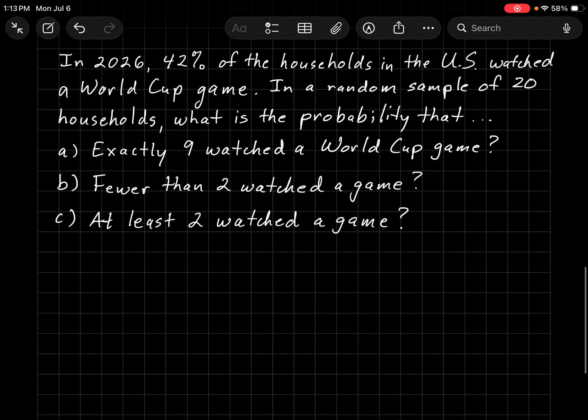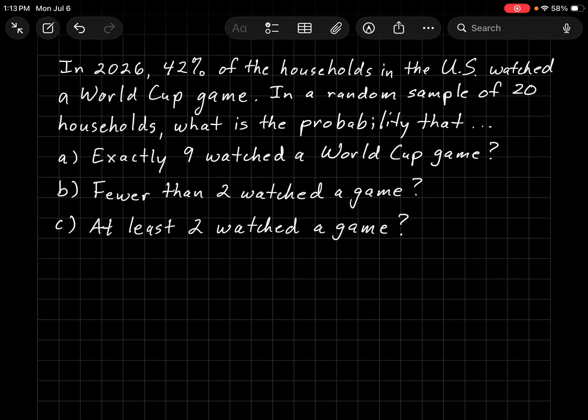Let's take a look at another example with a few parts. So in 2026, the year of the World Cup in Canada, the US, and Mexico, 42% of the households in the United States watched a World Cup game. A random sample of 20 households was taken. What is the probability that exactly 9 watched a World Cup game?